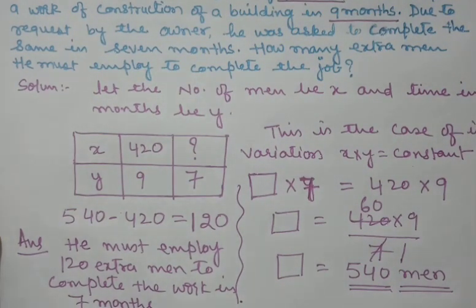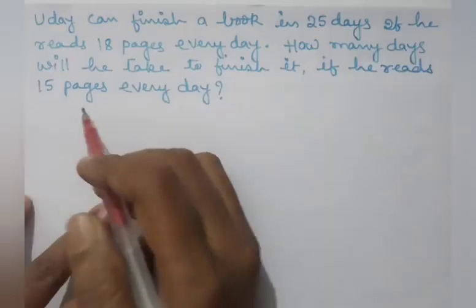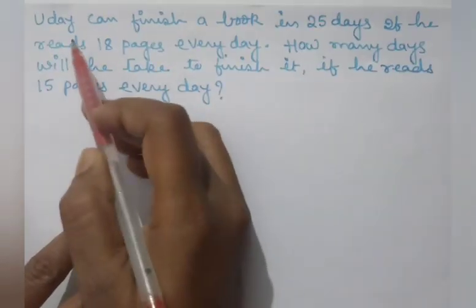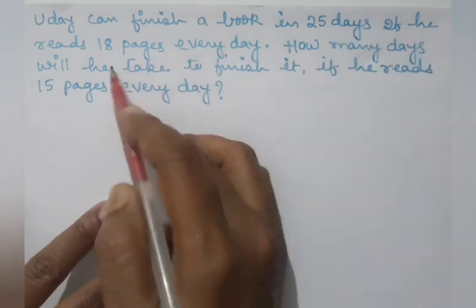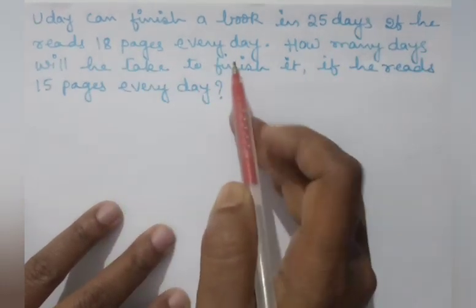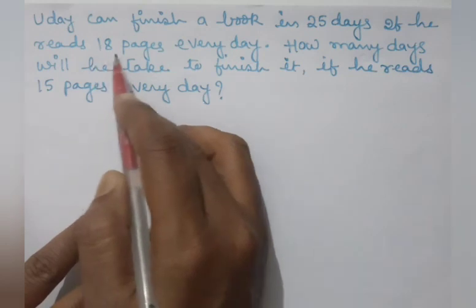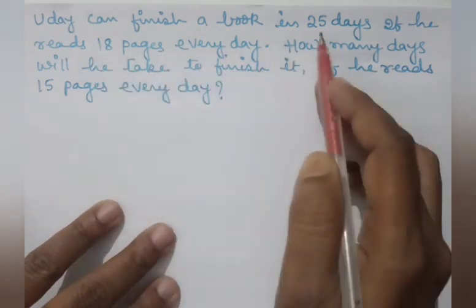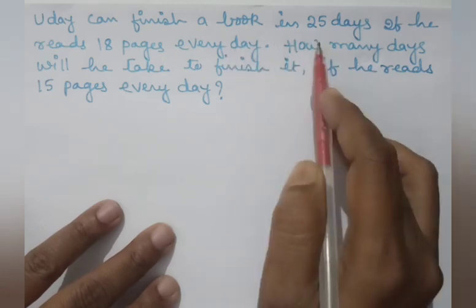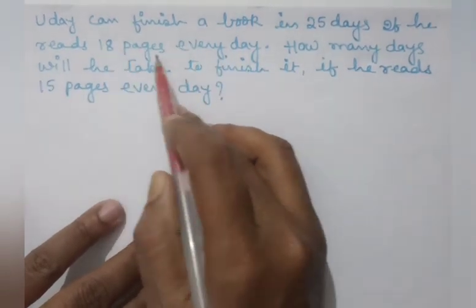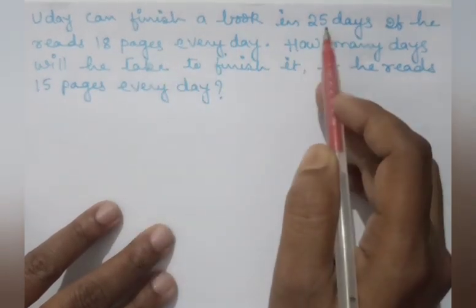Okay, let us move towards the next question. Read the question. Uday can finish a book in 25 days if he reads 18 pages every day. Suppose Uday starts reading 18 pages in one day, he can complete that book in 25 days. Now it is very clear from here, if you read more pages in one day, it will take less time.